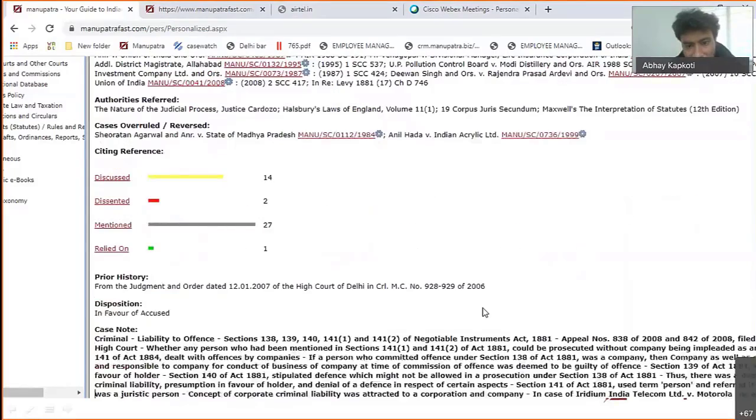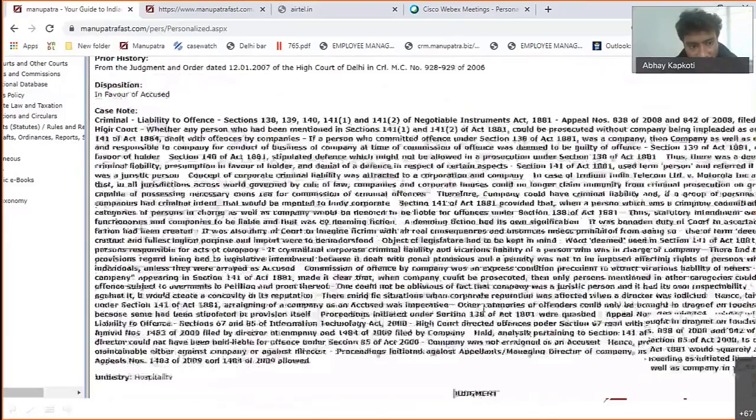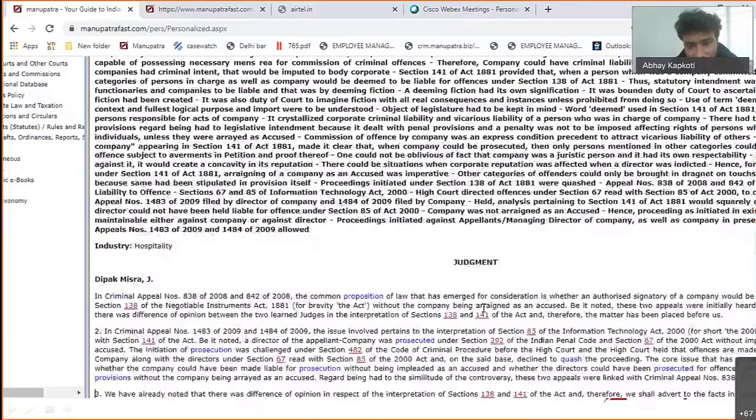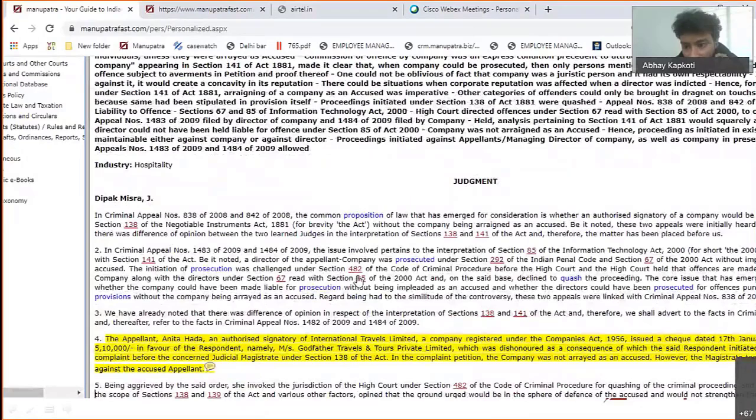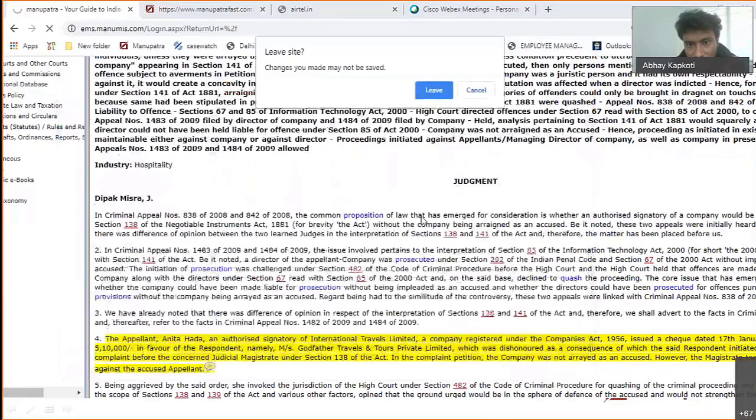Okay, so this is the prior history. So this originated from the High Court of Delhi. Case note is there, judgment is there. So if you want to see a particular section, if Section 482, Section 85, this is all hyperlinked. You can click here and you will be able to see the relevant section. Okay.